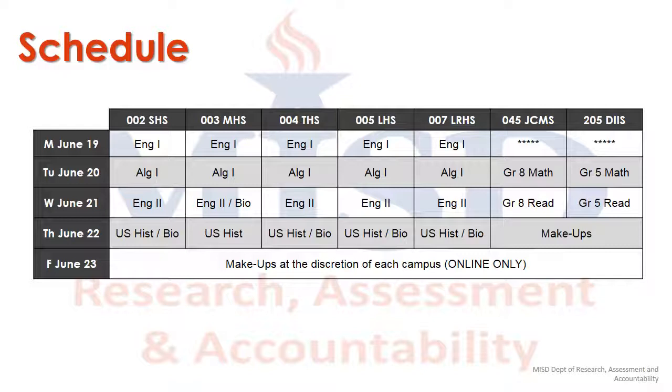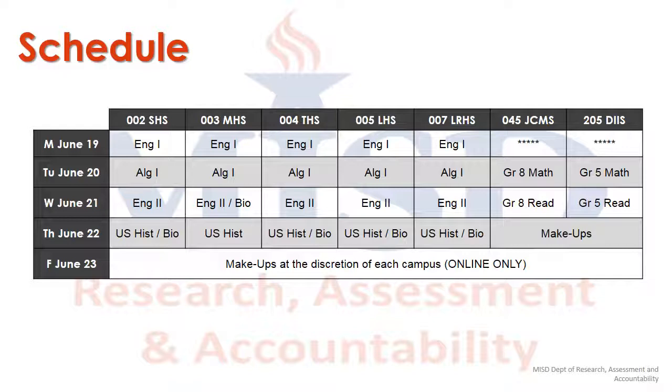Let's begin by looking at the schedule for the week at all campuses. For EOC exams, TEA mandates that English 1 be administered on Monday, June 19th, and English 2 be administered on Wednesday, June 21st. Remember that you may offer makeups for an English EOC test on any date after the TEA mandated testing day.